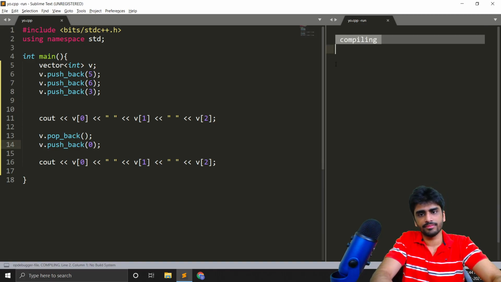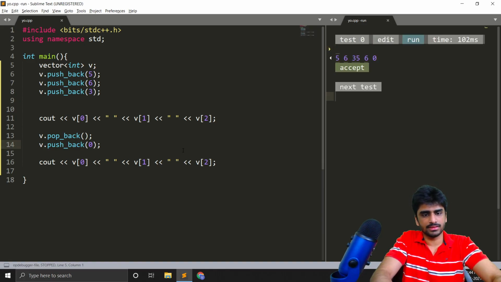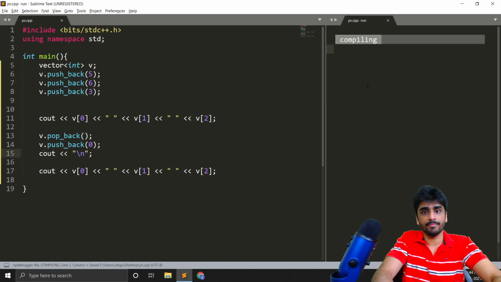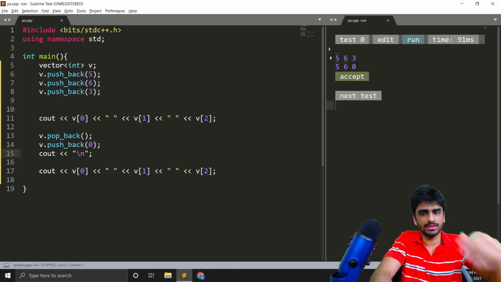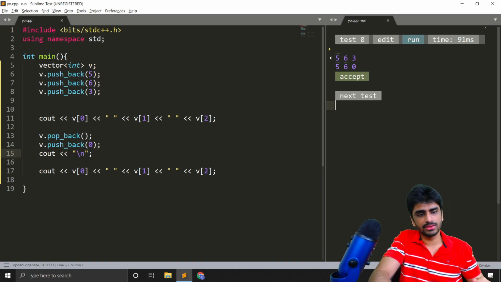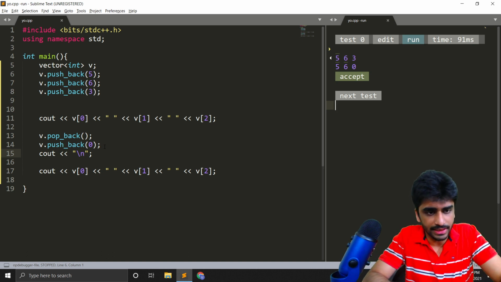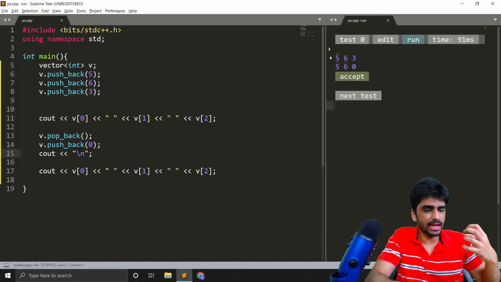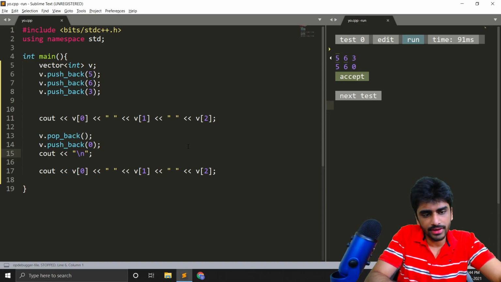you can see that okay, I should have left a line here for you to understand the difference. Right, so you can see that earlier the answers were 5, 6, 3, but now these are 5, 6, 0, because now I have removed the last element and I have inserted 0 instead. So that's how we can insert an element to the end, or we can remove the last element like this. And the size of the vector keeps on changing.